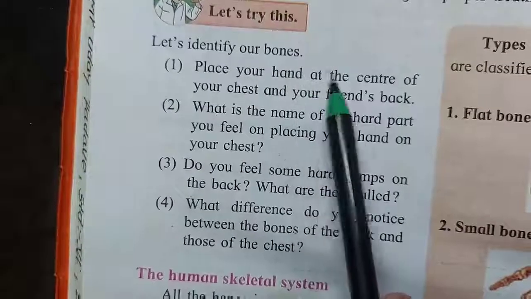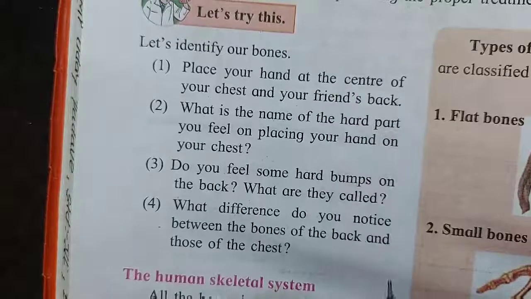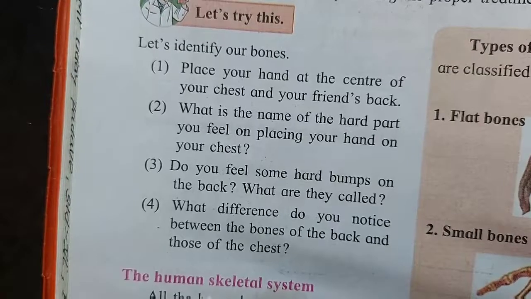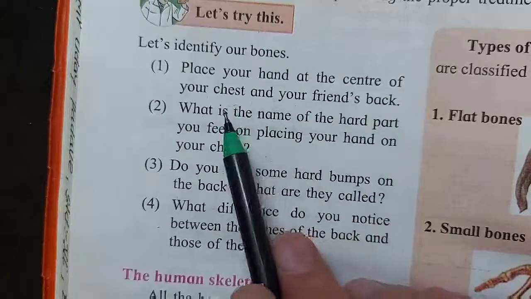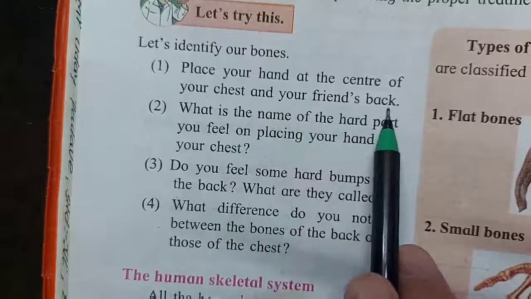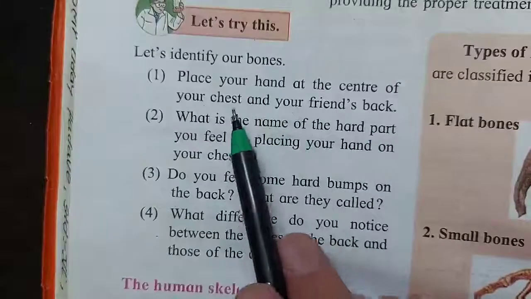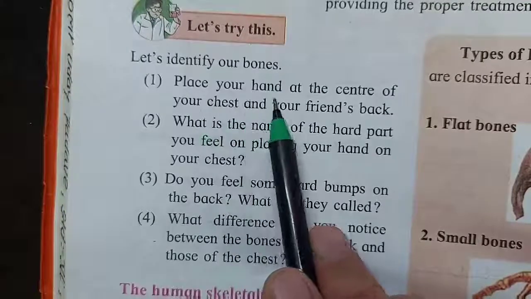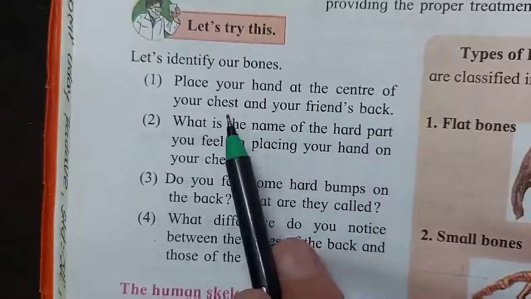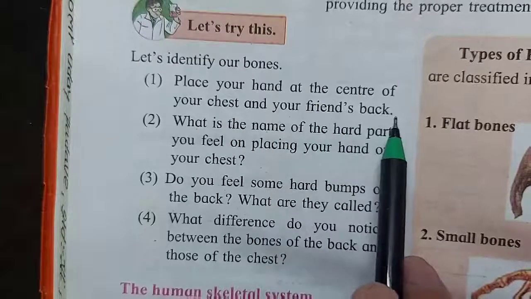Let's identify our bones. You know your body is made up of bones. How many bones are there in an adult's body? There are 206 bones in an adult person's body. Now place your hand at the center of your chest and your friend's back. Understood? What you have to do? Let us try. Place your hand at the center of your chest and your friend's back.